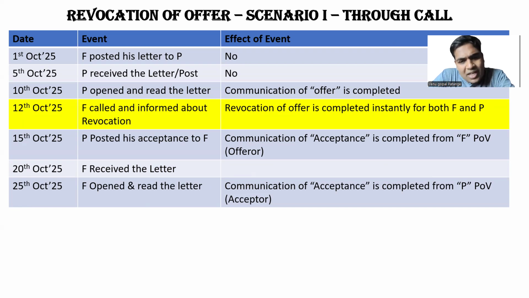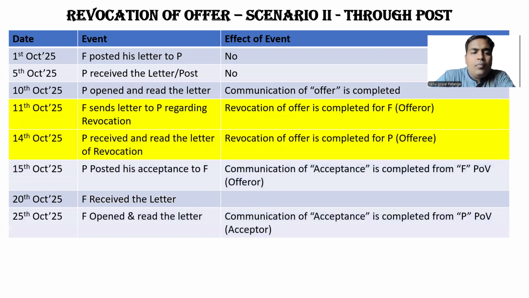Now let us see the scenario if it is through post. On 11th, F sends a letter to P. The moment he sends the letter, once it is out of transmission and no more in the control of F, revocation of offer is completed from F's point of view, which is the offerer's point of view. On 14th, P received and read the letter. Then he came to know about the revocation, so revocation of offer is completed from P's point of view as well.